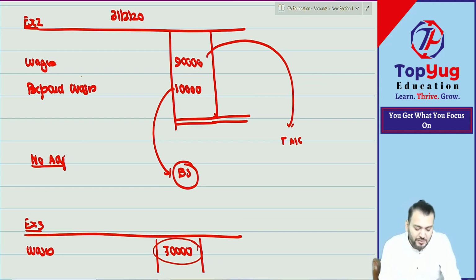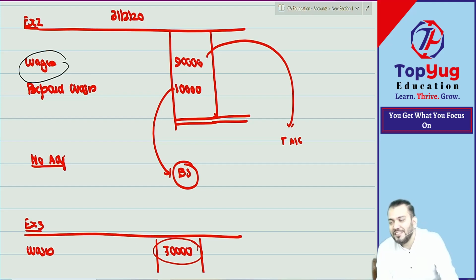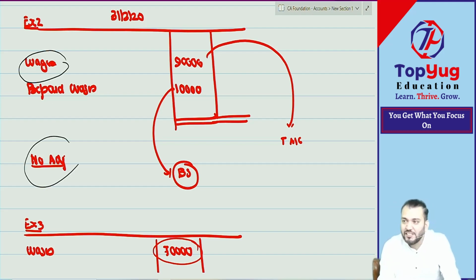No adjustment means what? This prepaid wages is at year end or at year beginning? Means already adjusted. Means this wages is already adjusted with prepaid opening and closing. So this wages will directly go to the P&L, and prepaid wages will directly go to the balance sheet. Any item in trial balance will have one effect. Any adjustment will have two effects. You can see no adjustment. So prepaid wages will go directly to balance sheet on the asset side. Understood? Same thing, everything, not only this. In all illustrations we have done that only.